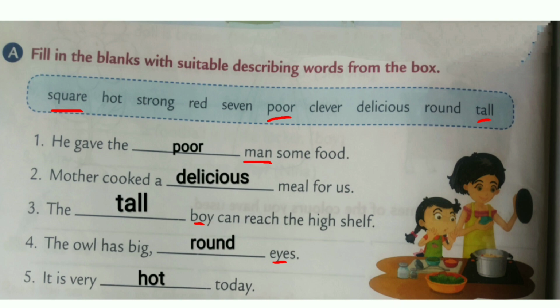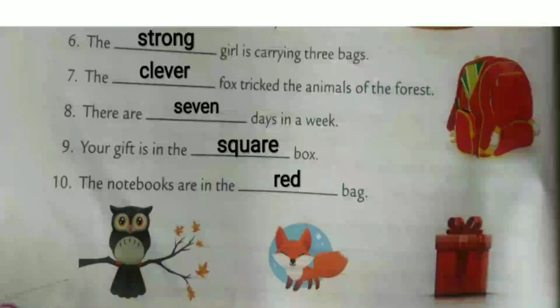Finished, children? Okay, now let us go for the sixth one. The dash girl is carrying 3 bags. So we have to use the describing word for girl. So the girl is strong. The strong girl is carrying 3 bags. What is the spelling of strong? S-T-R-O-N-G, strong.